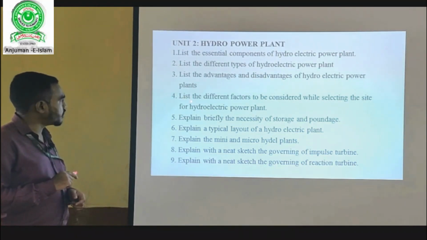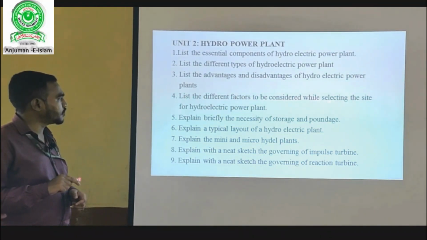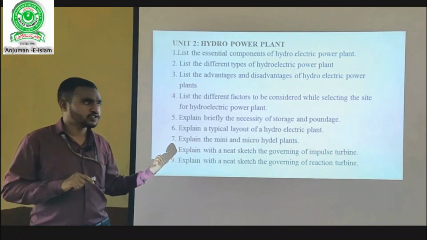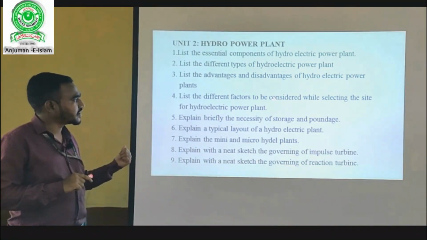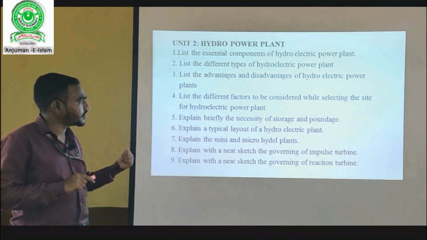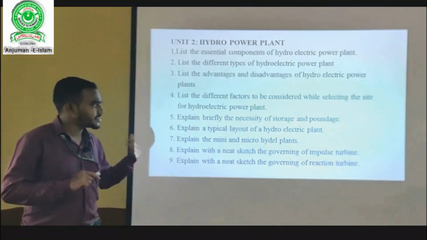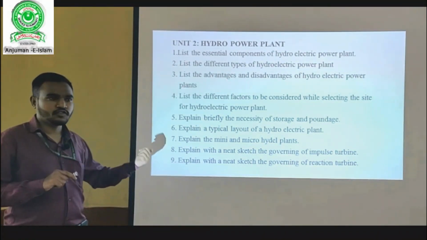Similarly, question number 4, list the different factors to be considered while selecting the site for a hydroelectric power plant. This question is similar to the first chapter question, but here the factors are considered while selecting the site of the hydroelectric power plant. This is not the factors affecting, so you should not get confused with that.